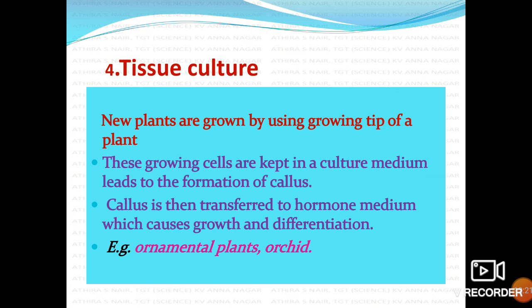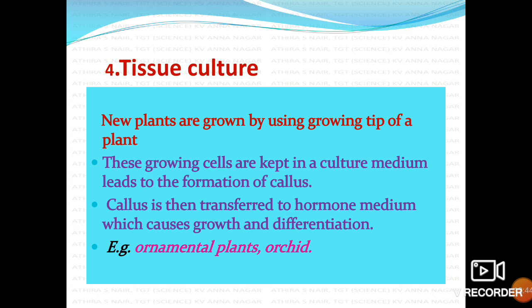When we take that small piece of plant and place it in a nutrient medium in laboratory conditions, the cells will multiply there. A group of cells is formed, and that group of undifferentiated cells is called callus.